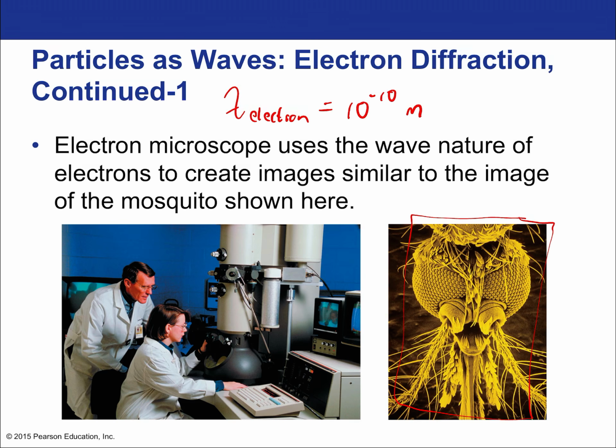So first of all, that's going to be much smaller than visible light, because visible light is on the order of 10 to the negative 7, all right? So wavelength of visible light is on the order of 10 to the negative 7 meters. So we're looking at something that's 1,000 times smaller than visible light, okay? So you can't do it with visible light, see something that is this small, but you can do it with electrons, okay? So you can visualize things that are on that scale, and that's kind of the upper limit. Maybe 10 to the negative 9 is a little bit less ambitious, right? But there you go, okay? You can create an electron wave that is 10 to the negative 10 meters.